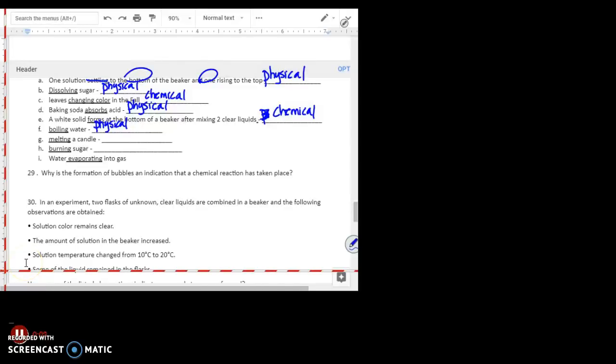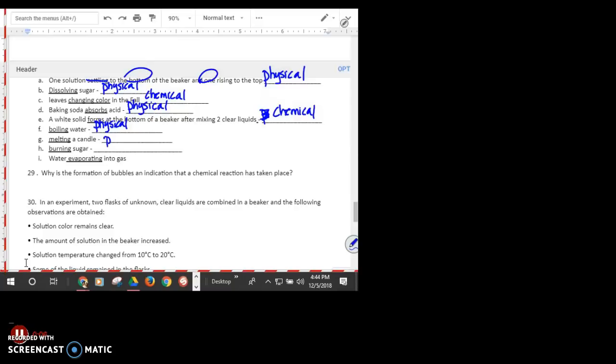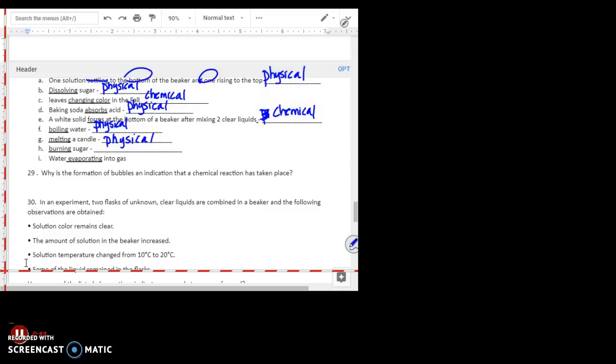Okay, right where we left off, we were at G, melting. Melting a candle is going to be physical. Melting is still the same substance, just like if you were to melt chocolate or melt an ice cube, it's still the same substance, so that is physical. Burning sugar. Burning is definitely going to always be a chemical change. Burning is not the same thing as heating. You can heat something and still have the same substance. But if you burn it, it is going to be chemical.